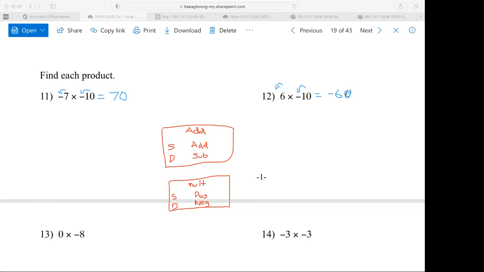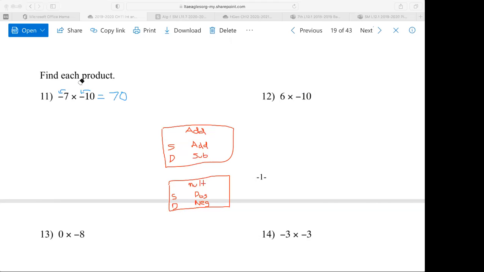You get so concentrated on it, you might even think, hey, the answer is going to be negative, and then your brain switches over to 6 times 10, and you get 60, and you're so happy you get 60 that you forget that it was -60. So the way you keep from making that mistake is, for multiplication and division, you first figure out, is the answer going to be positive or negative? Hey, the answer is going to be negative, so I write a negative. And that way I can't screw up and drop my negative. And then you can concentrate on 6 times 10. So maybe by keeping your brain doing only one thing at a time, there's a chance of not making a mistake.